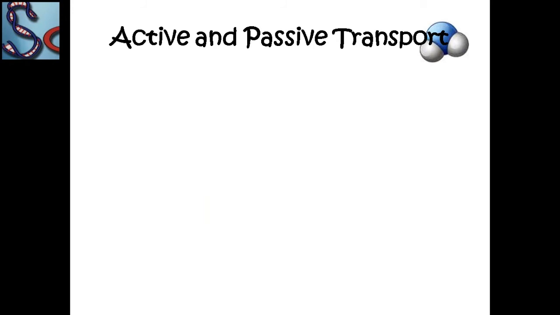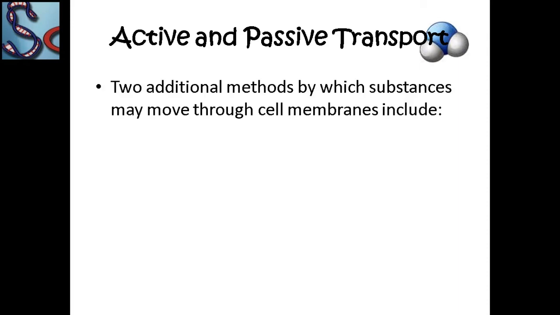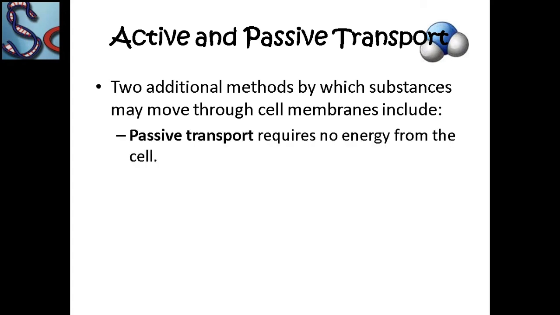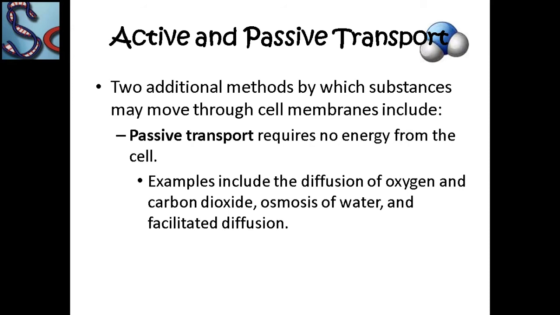Now there are two types of movements or transport systems through diffusion and osmosis. These additional methods by which substances move through the cell membrane include passive transport and active transport. Passive transport requires no energy from the cell. It means it is a natural process and substances move from higher concentration to lower concentration.